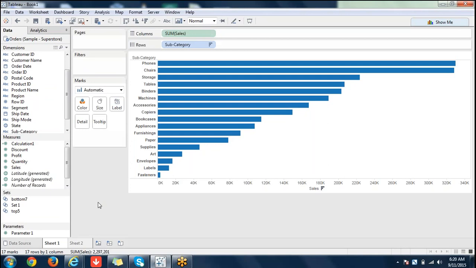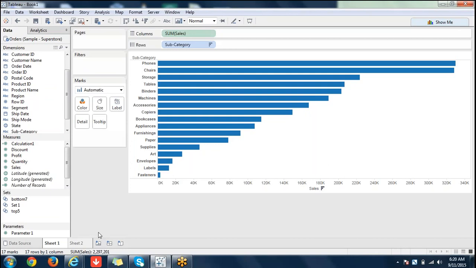In groups, if you pull them in the same chart, your conditional formatting will not be applied, so you can pull in only members. So in sets, is there any option to see two sets or two combinations like bottom 7, top 5, or top 7? I mean, totally different data members in a single chart.